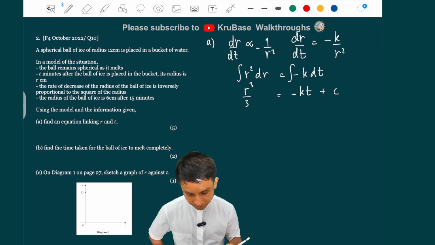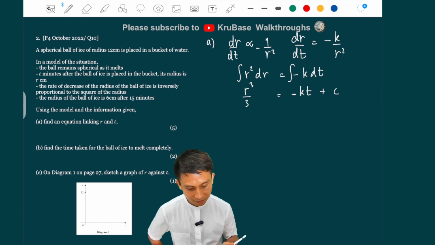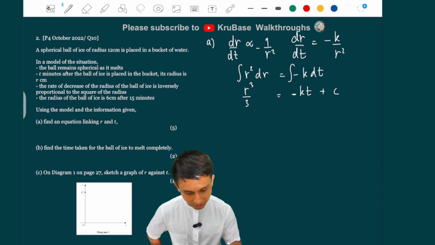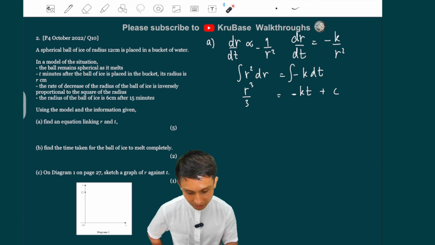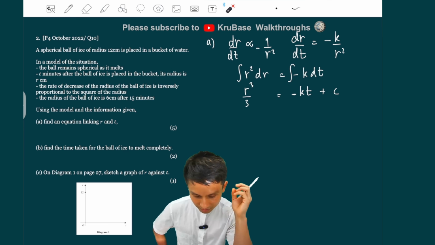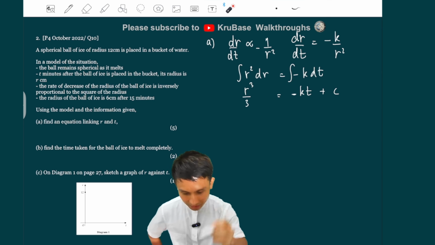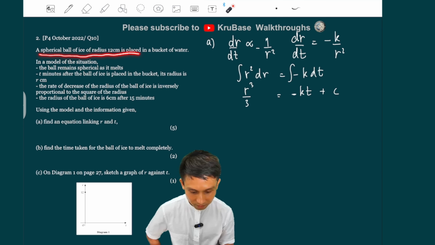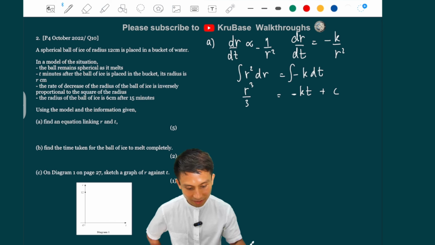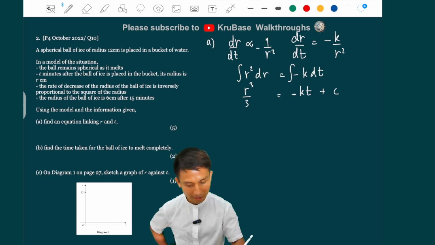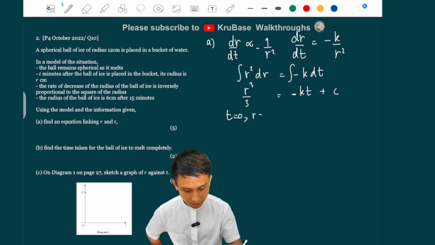Now, okay, so the radius of the ball is 6 centimeters after 15 minutes. So yeah, we can plug that in, but we should use the initial condition first. I think I read that before. Hang on. The ball remains spherical as it melts. Oh yeah, a spherical ball of ice radius 12 is placed in the bucket of water. Okay, so that is the initial, because the ball getting smaller and smaller, right? So at t equals 0, r equals 12.